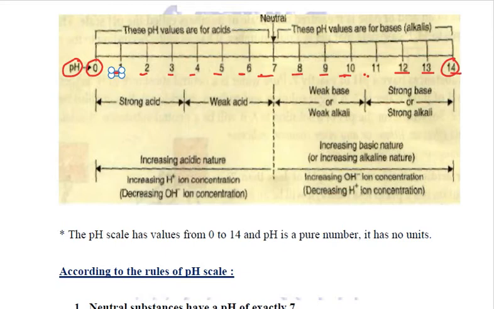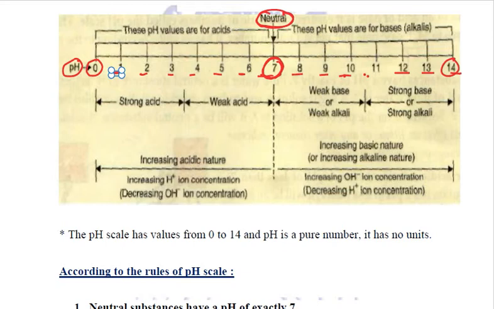Now, according to the pH scale, the substance having pH value 7, in between, is considered to be neutral. If any solution has a pH value of 7, it is neutral. Pure water, the distilled water, is neutral, so that is why it has a pH of 7.